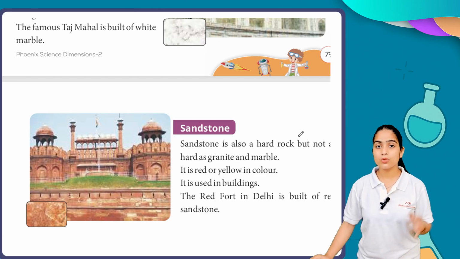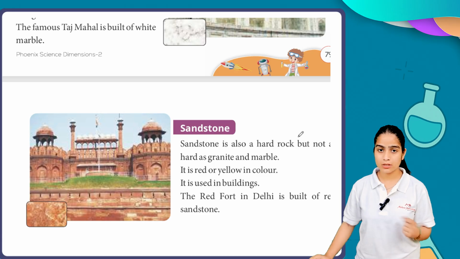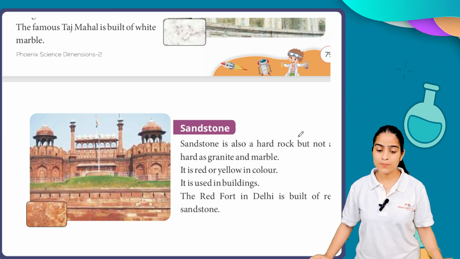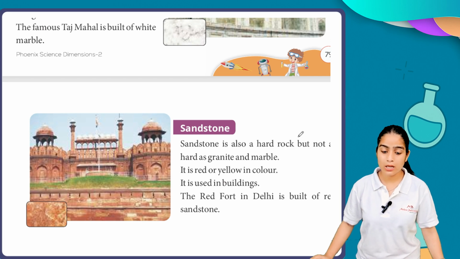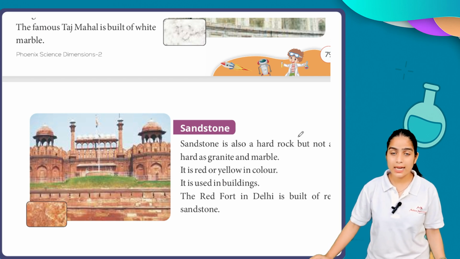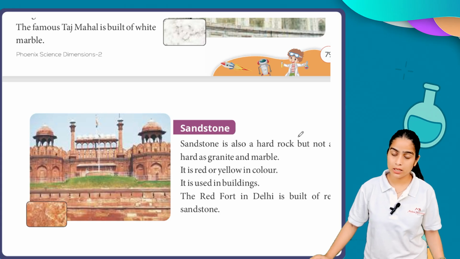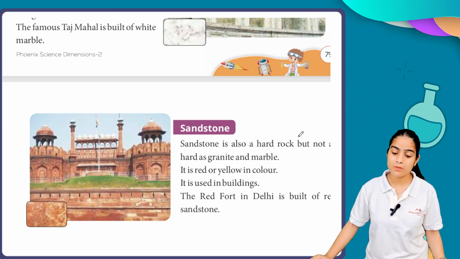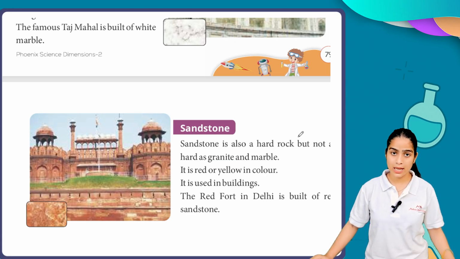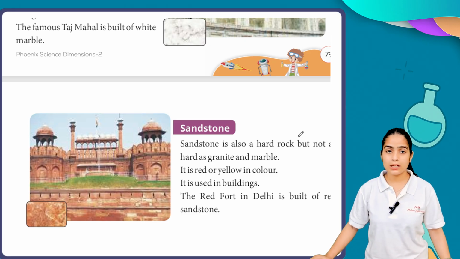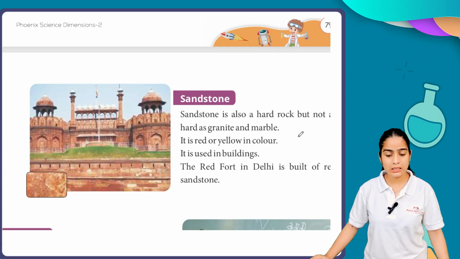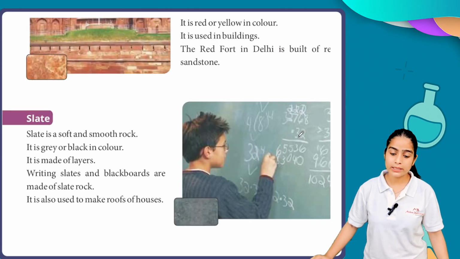So as compared to granite and marble, sandstone is reddish or yellow in color. So it is red and yellow in color, and it is used in buildings. The Red Fort in Delhi is built of red stone. If you want to see red stone examples live, you can go to Lal Kila and touch the sandstone, which is red in color and located in Delhi.